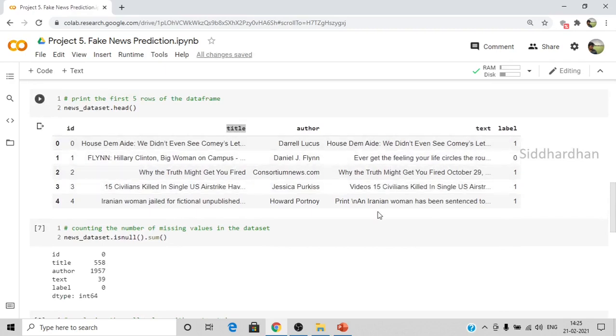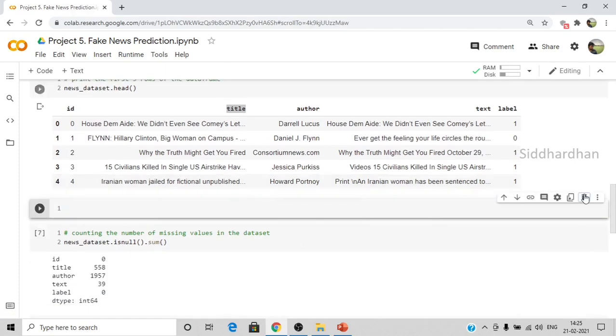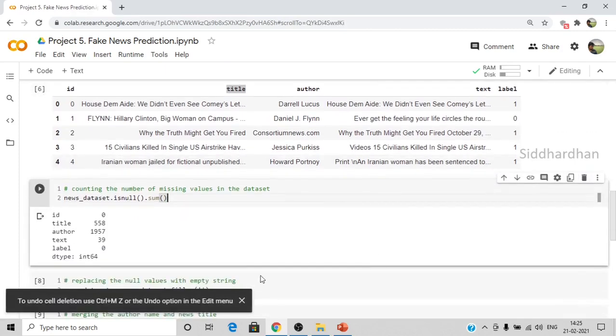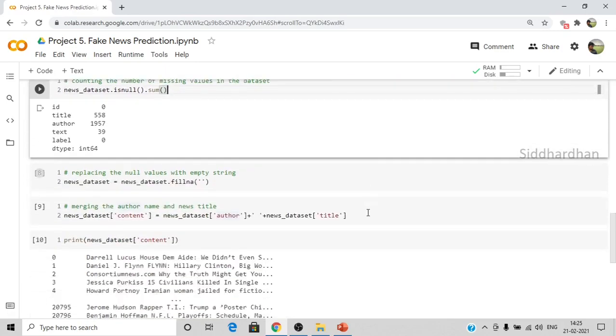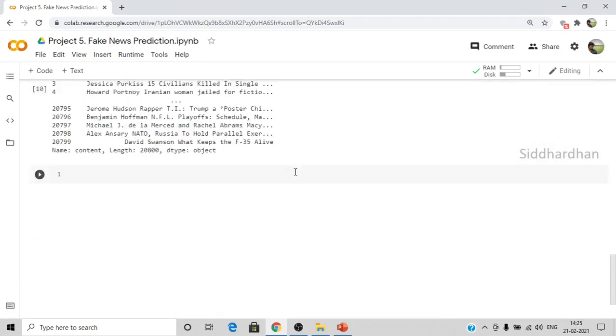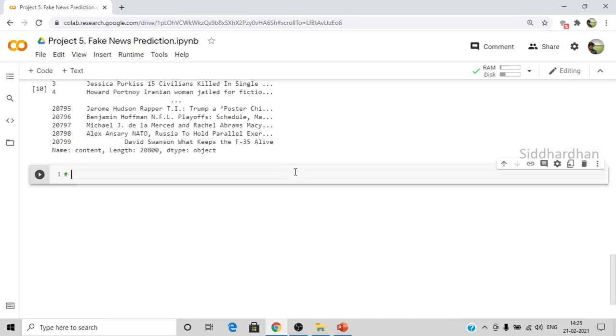Okay, so now we need to separate this particular data, which is the content column and labels separately. So let's do that. Separating the data and label. In this case, the data is the content column and the label is nothing but the label column.